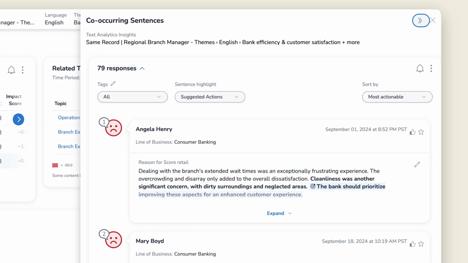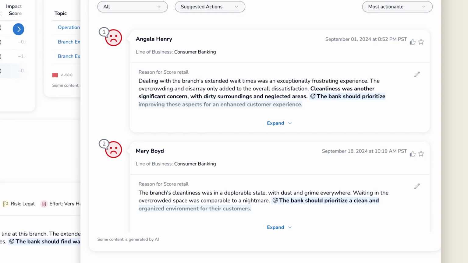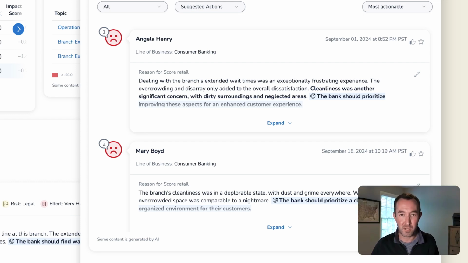Medallia is all about action, so this feedback is already organized by the most actionable and even highlights the suggested actions. So there's no doubt about it, the issue that customers are upset about is not exclusively wait times, but the conditions that they're having to wait in. Now, this is absolutely something Taylor can act upon.